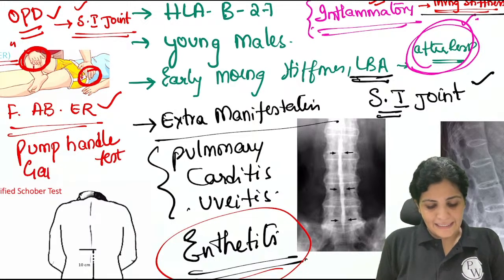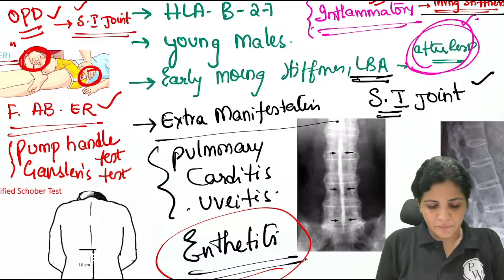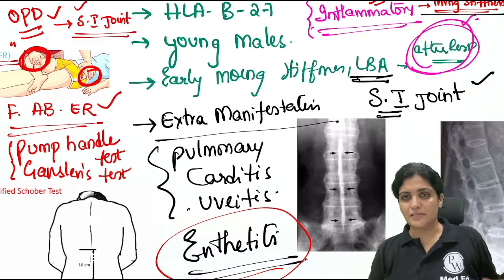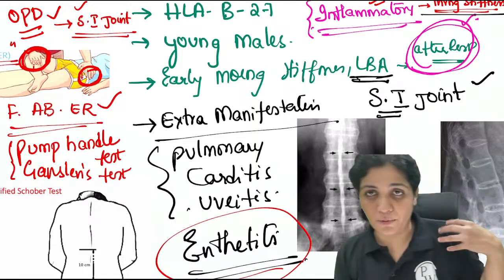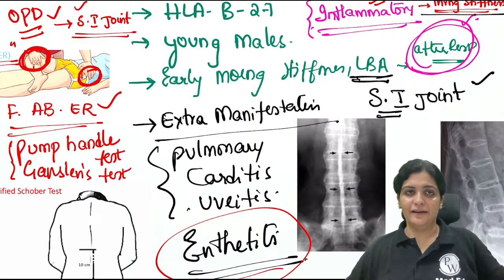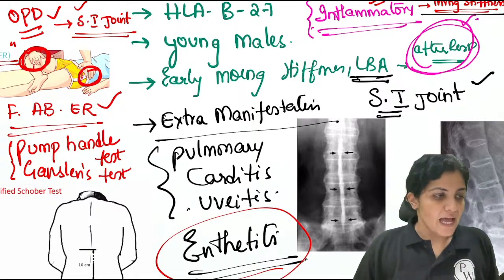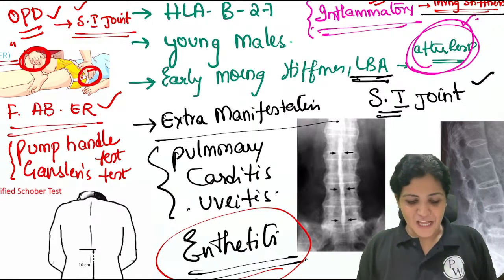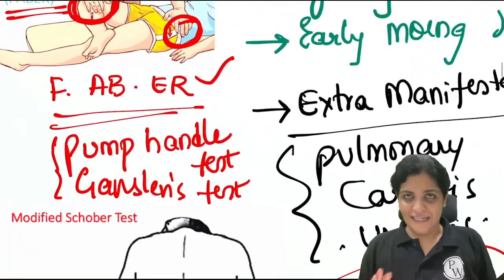and Gaenslen's test. Similar, all the same, different maneuvers. So for pump handle, you will try the opposite: this knee touching the opposite shoulder, something like that. And in Gaenslen's, again, the opposite leg is extended. You can go back and read these two tests. So these two tests we will do. Getting it? I'm coming to the Schober's test. So these two are for the sacroiliac joint.